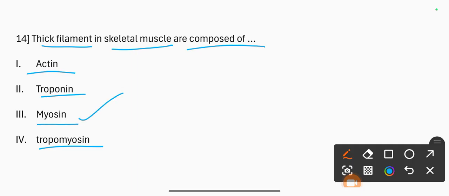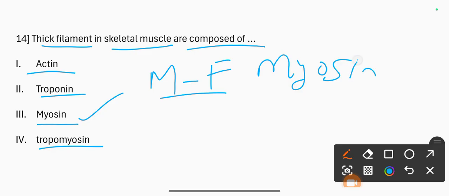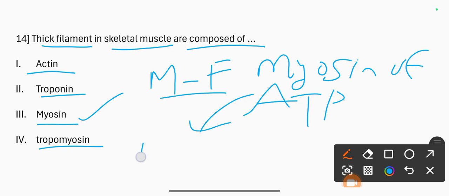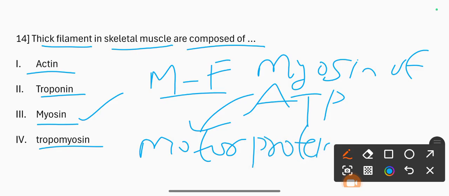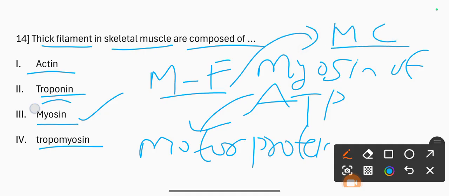So basically myosin is highly abundant in muscle fiber, and myosin uses ATP. The myosins are motor proteins, best known for their role in muscle contraction. So it is very helpful in muscle contraction. The correct answer is 3, myosin.